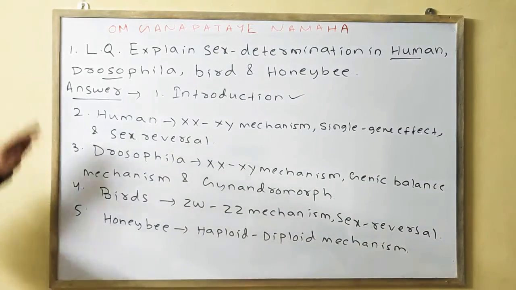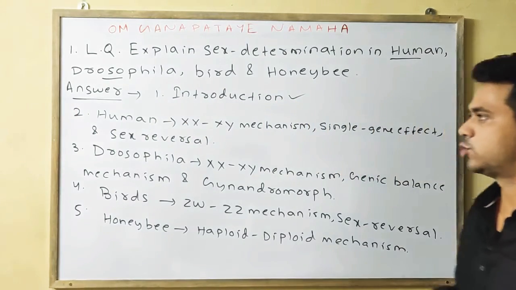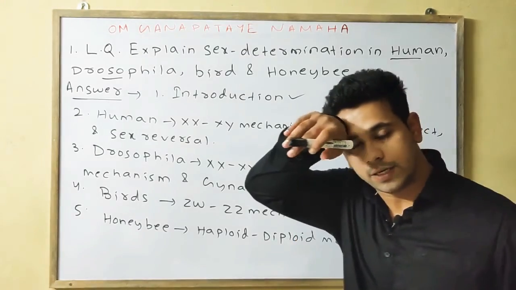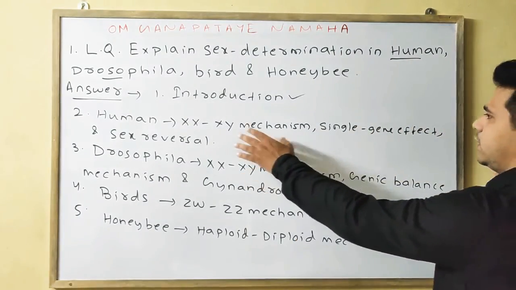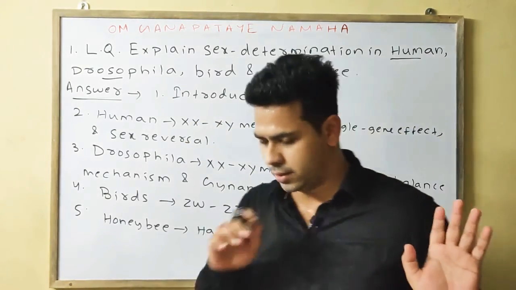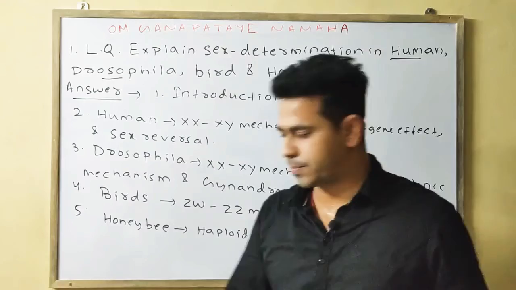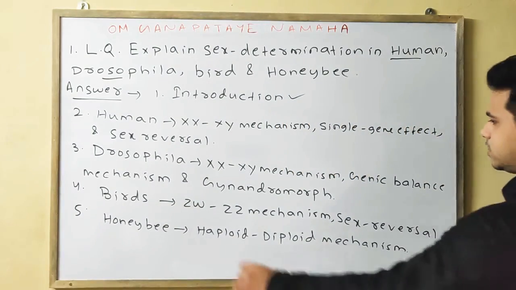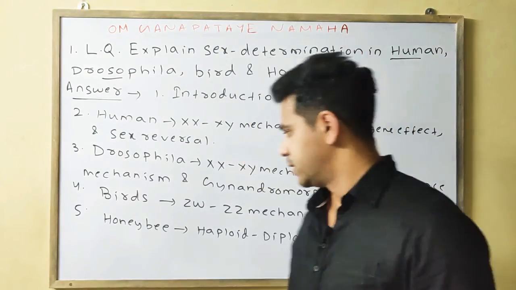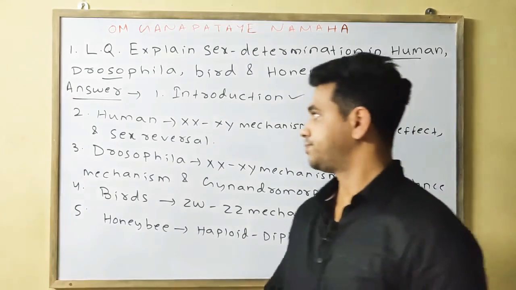So this should be your format while writing the long question. What points should be included? First, clearly you should write the introduction. Then in the case of human, you should write the XX-XY mechanism, then the single gene effect and the sex reversal. In the case of Drosophila, same, the XX-XY mechanism, the genic balance mechanism and the gynandromorph. Next you will write about the birds, that is your ZW and ZZ mechanism. Next you will write about the sex reversal. Then you will write the honeybee, that is your haploid and diploid mechanism.